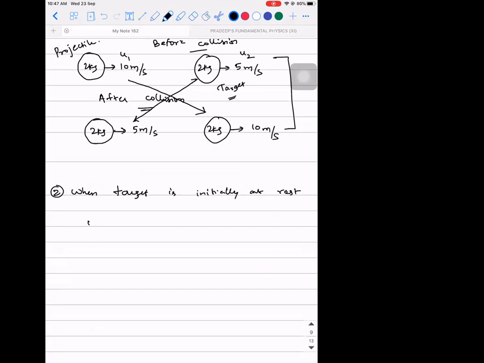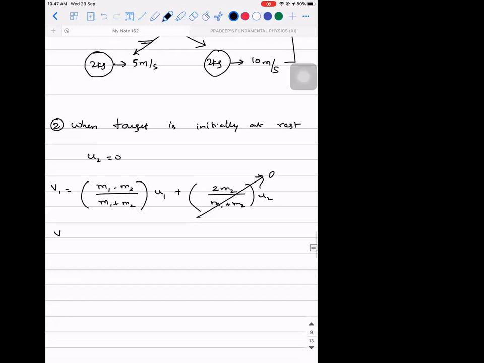So U2 will be 0. Correct? Now I am applying the formula again. V1 is equal to (M1 minus M2) divided by (M1 plus M2) into U1, plus 2M2 divided by (M1 plus M2) into U2. So this thing is gone, 0. So what will be the value of V1? It will be (M1 minus M2) by (M1 plus M2) into U1.